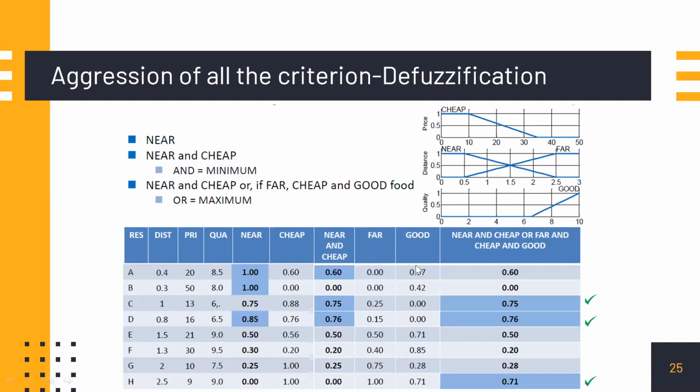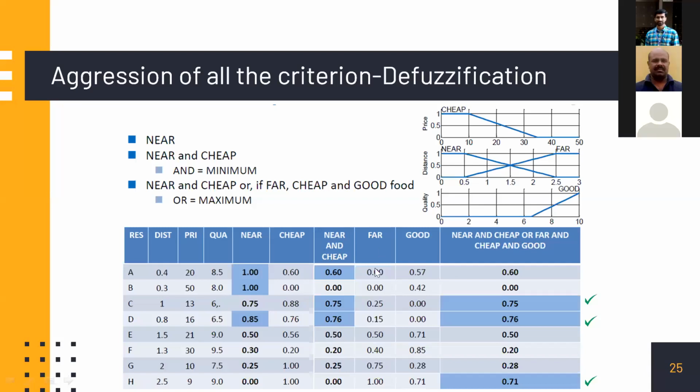If you go for the combination of far, you do not consider very nearby hotels, whoever is having the far value very high. For example, this is not far at all. It is very near, so that is not required. Even if you do that, the cheap is 0.6 and the good is 0.57, etc. So the combination of that second condition will be 0.57. Then the OR condition is the maximum, 0.57 or 0.6 is 0.6. That is how it is written.